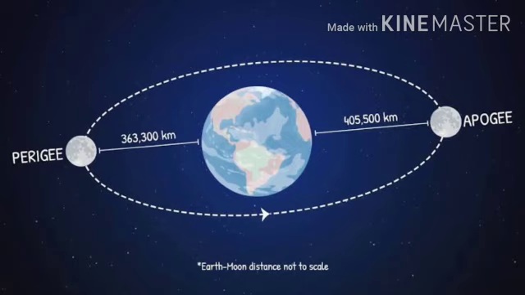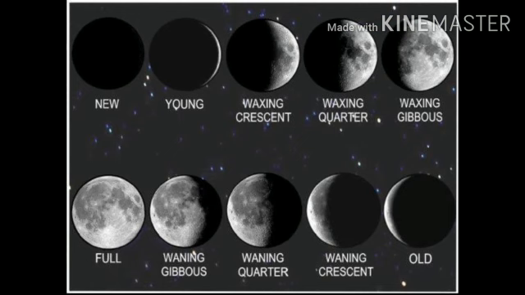Now students, come to the another position of the moon, that is apogee position. When the moon is farthest from the earth, that is called apogee position. Now students, let us discuss our next concept, that is waxing and waning moon.